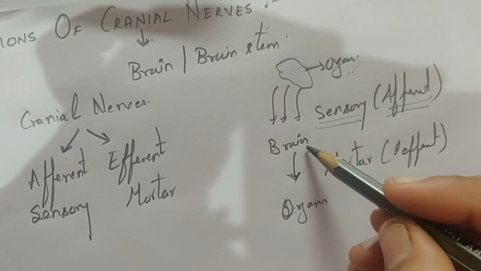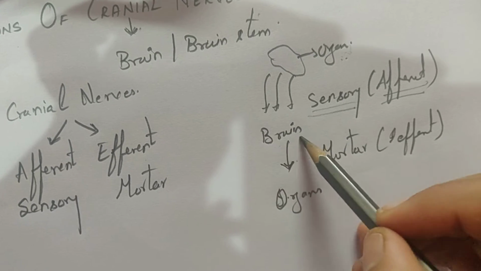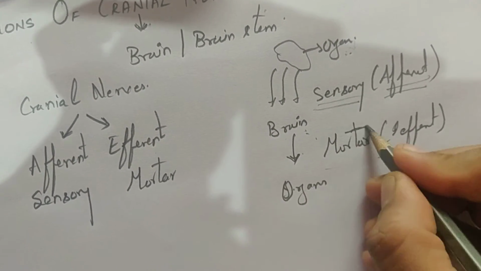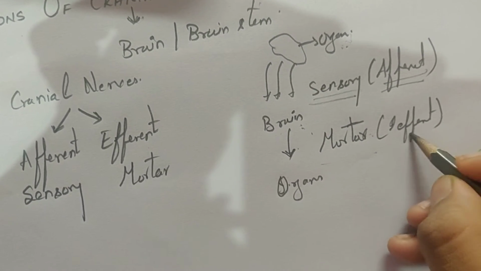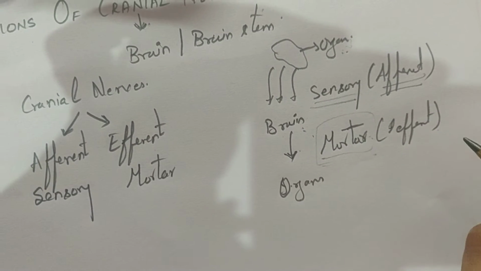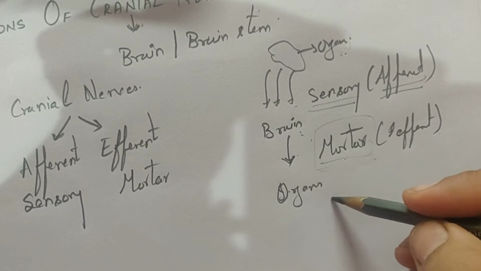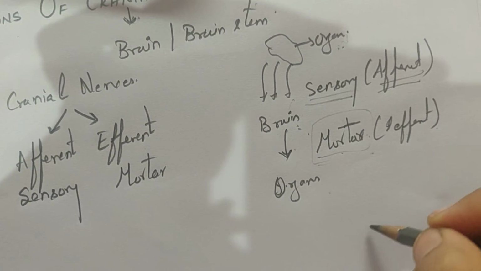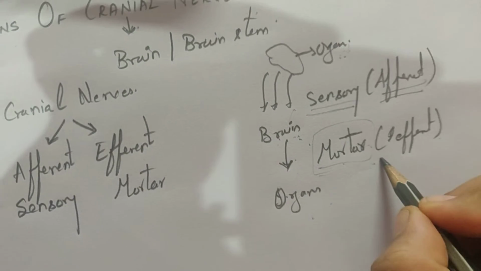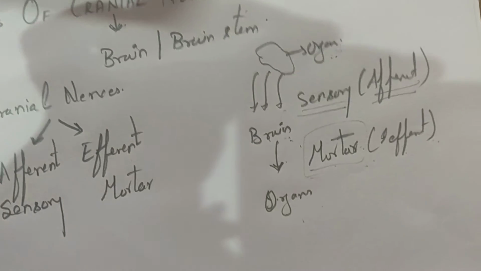Whereas when we send the signals from the brain to the organs, then it is motor or efferent. Just remember, motor, when we send the signals, then only it will start, right? So from brain to organs, it is motor efferent.